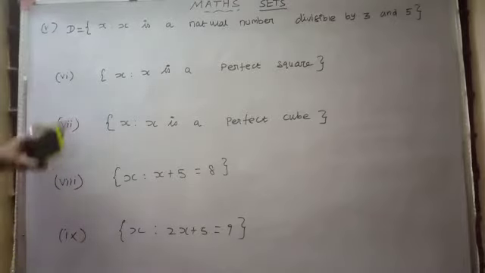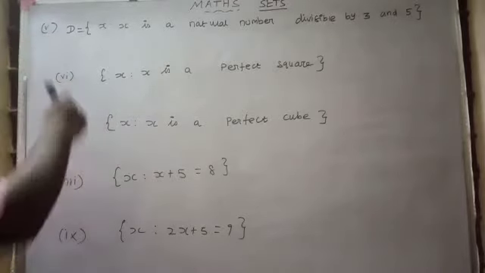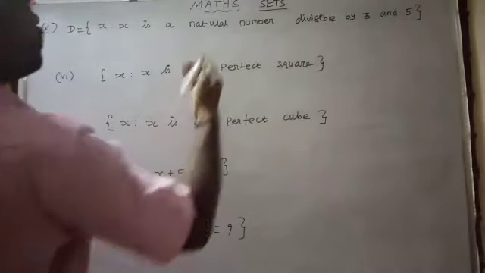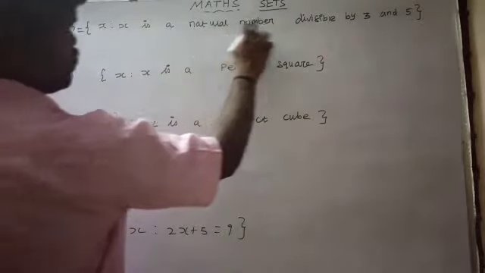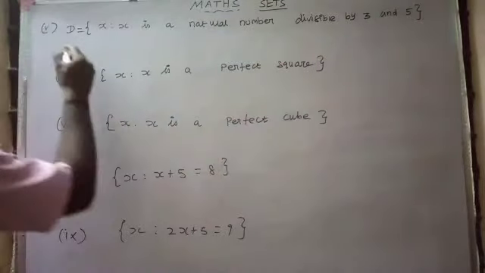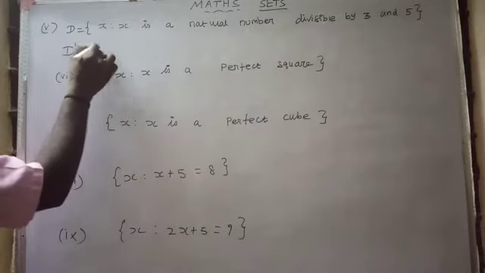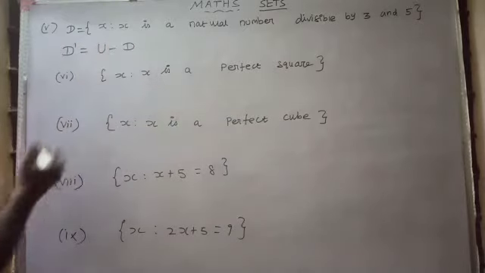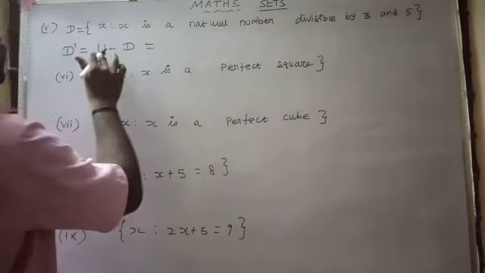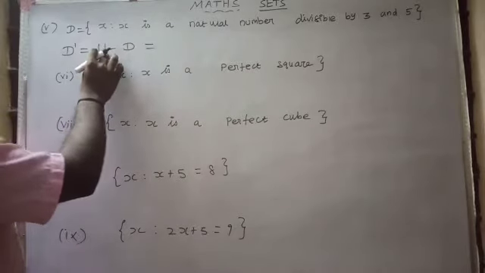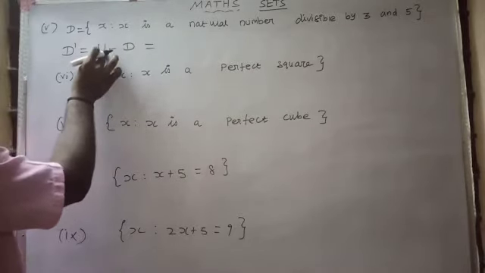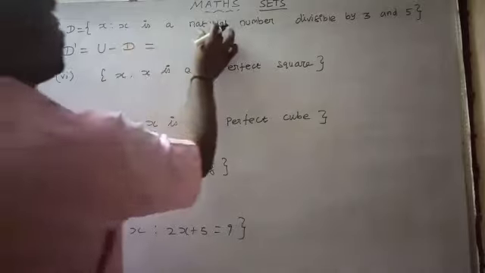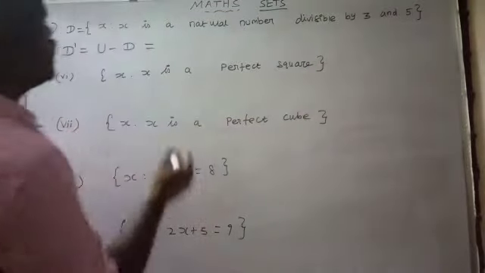Let us continue the sum from letter 5. Let us take the set D equal to X such that X is a natural number divisible by 3 and 5. Now we want to find D dash. D dash equal to U minus D, where U is the universal set already given, the set of all natural numbers, and D is the natural numbers divisible by 3 and 5.